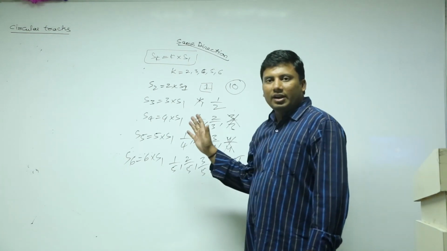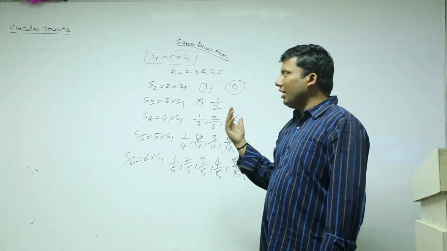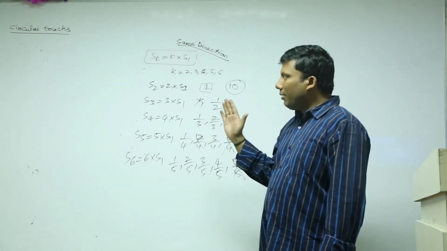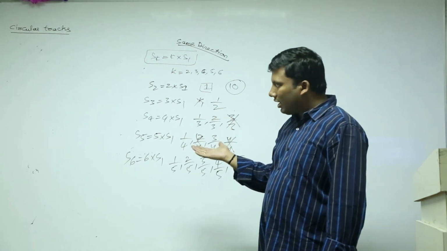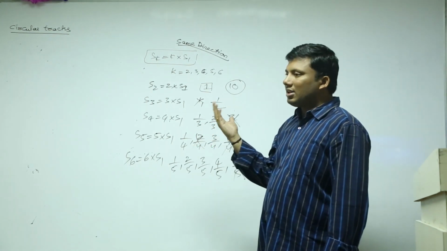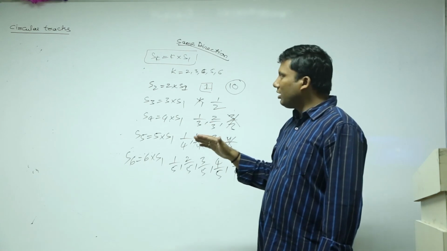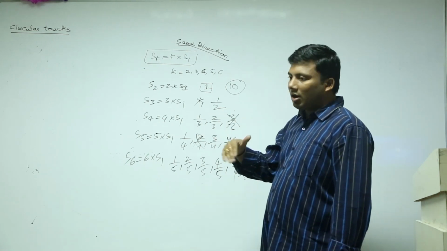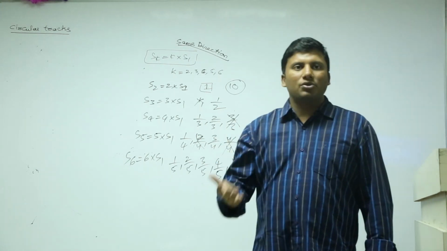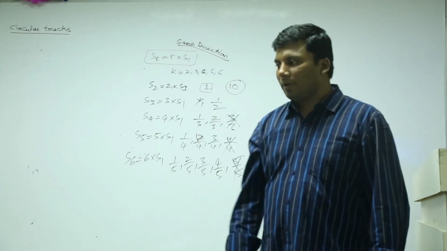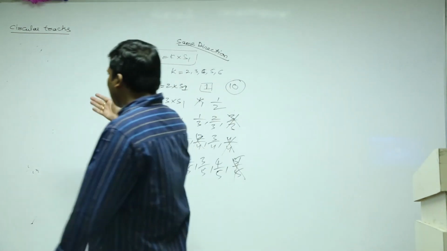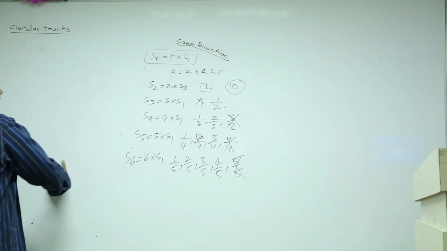I hope you got the idea, right? Time taken to meet again for the first time on the track, number of distinct points on the track, time taken to meet again at the starting point. How many distinct meeting points are there if two are traveling in the same direction, opposite direction? All the three cases for three people. There could be another case, till now this case is not given, right?